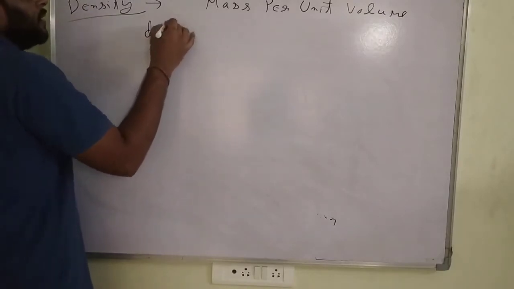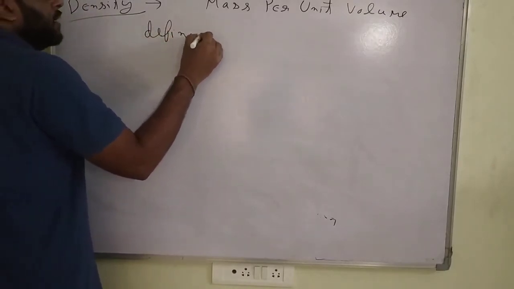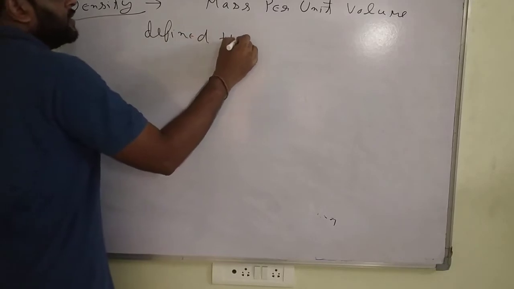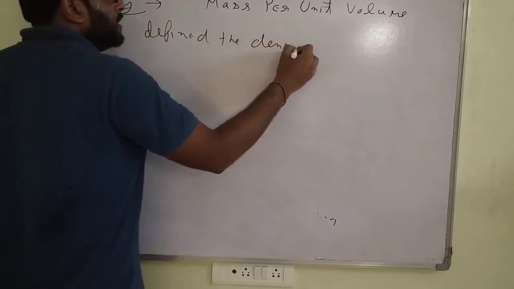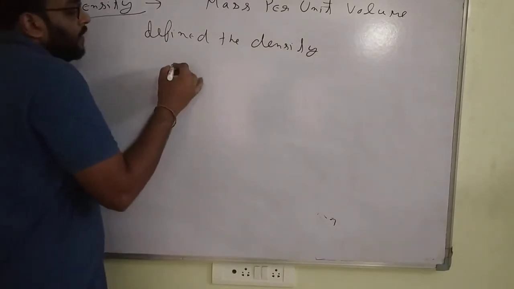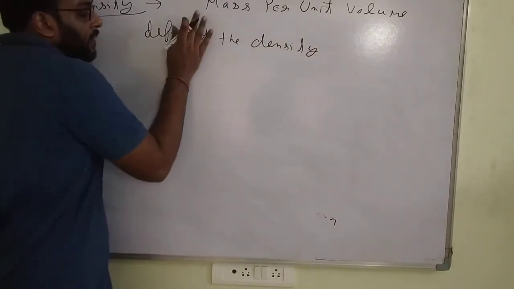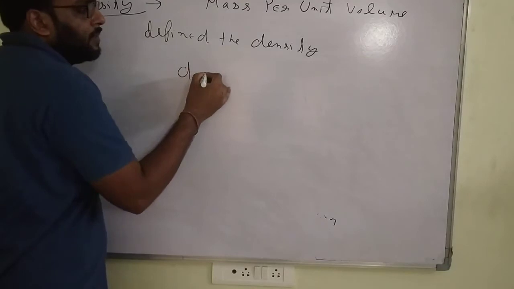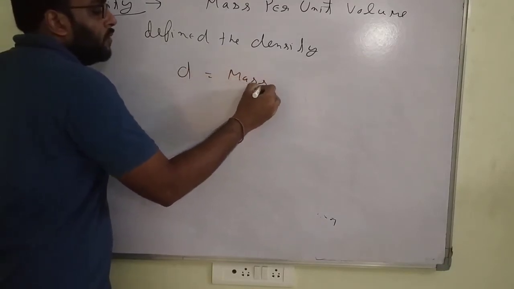Define the density. The density is denoted by capital D, and it is mass upon volume.